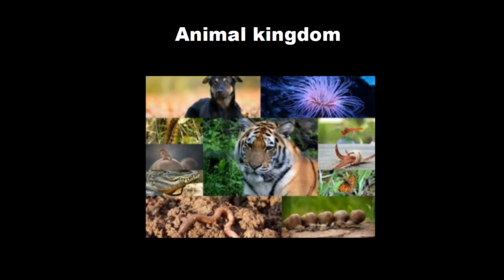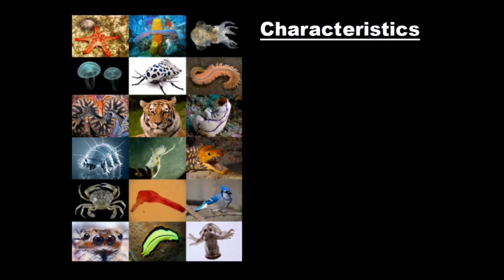The animal kingdom is very diverse, but all animals have something in common, some characteristics. One of them is that all animals, we all are multicellular, which means our bodies are made out of lots, billions and billions of cells. We are not only one big cell. We are made out of thousands of billions of cells.